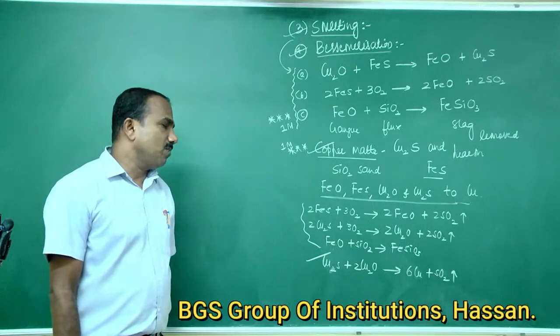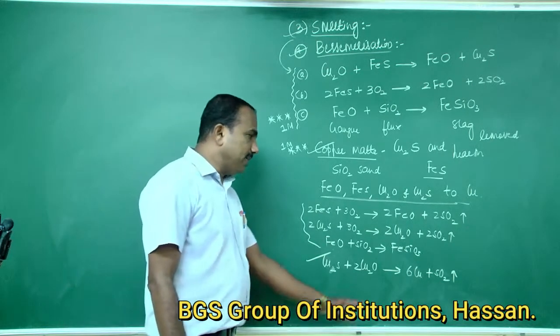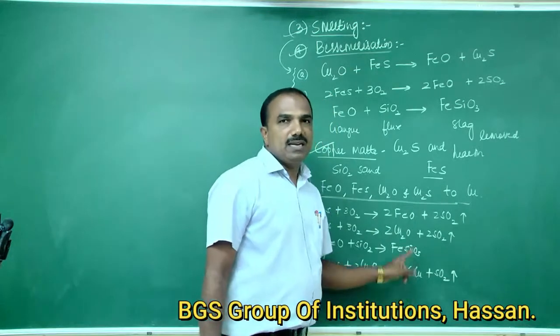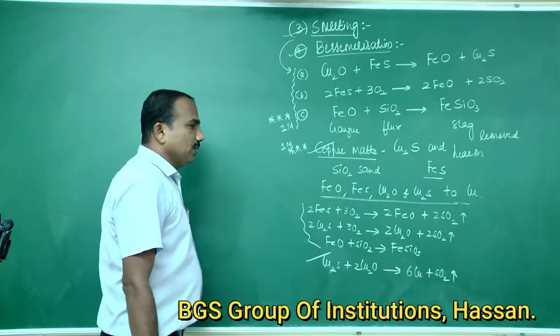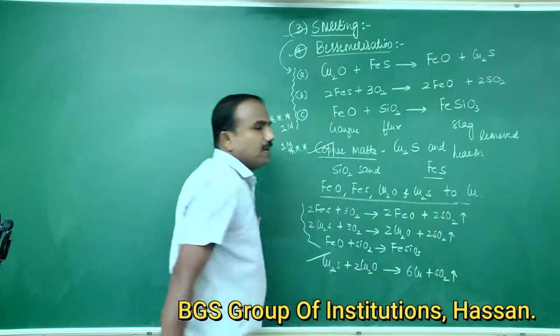The molten copper obtained has a blistered appearance due to the evolution of sulfur dioxide gas.